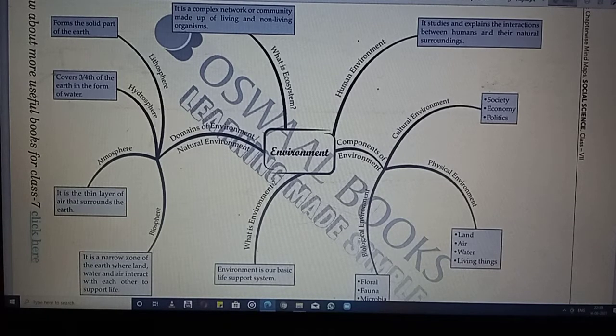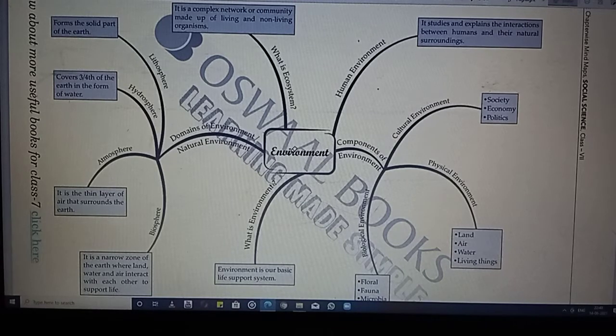Environment is our basic life support system. It provides the air we breathe in, the water we drink, the food we eat, and the place where we live. So all the four important elements of our survival are present in the environment. Thus, environment is the most important aspect of life. To live a life, what we require is the environment only.